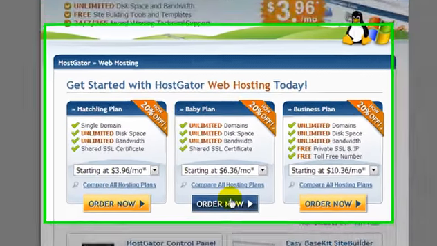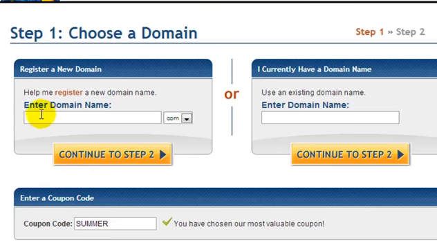I'm going to click on order now, and here we get to either enter a domain name that we want to register, or if we already own one, we can enter it here. I'm going to enter a fake domain because I'm not actually going through with the purchase in this video. I'll choose a .com. Now, if you enter a domain name like howtoloseweight.com, then odds are it's not going to be available because it's very hard to find a .com with a very common phrase or term. But if you keep plugging away, I'm sure you'll find a suitable domain name.